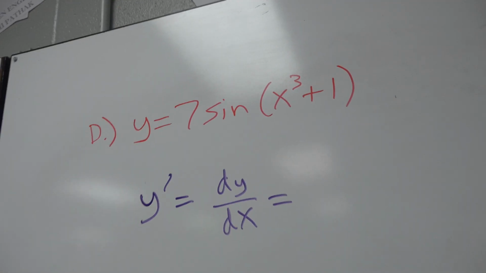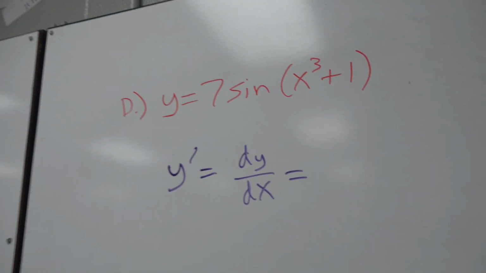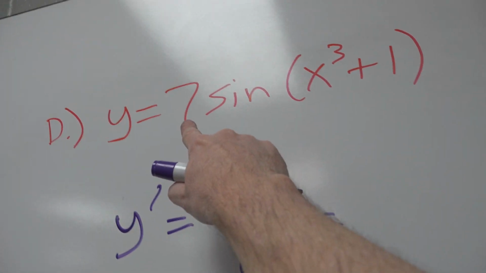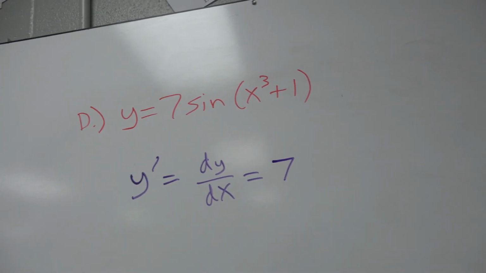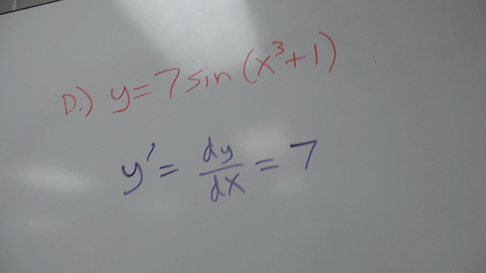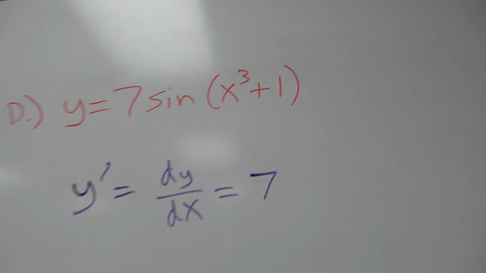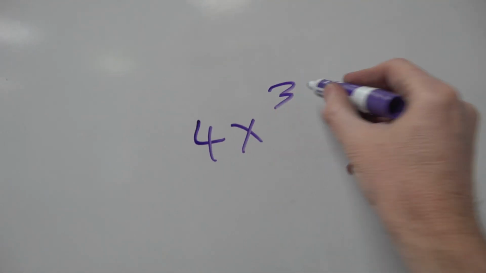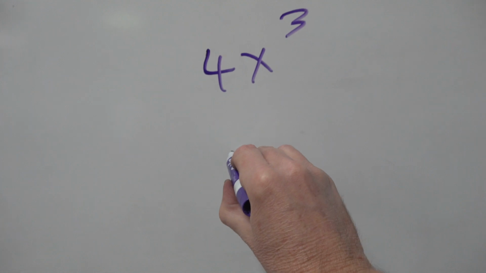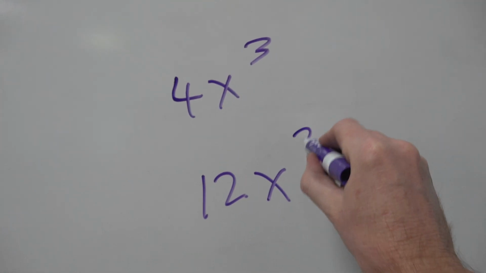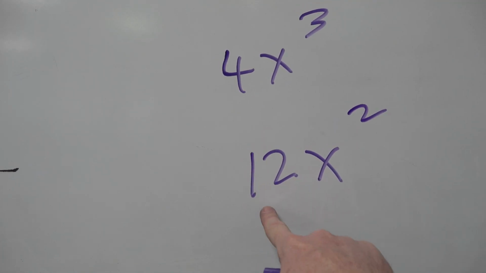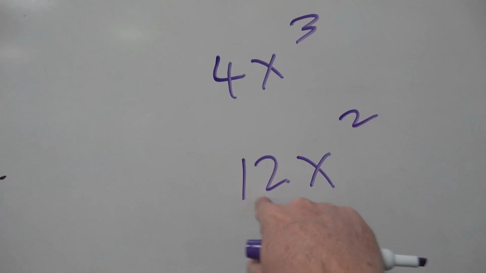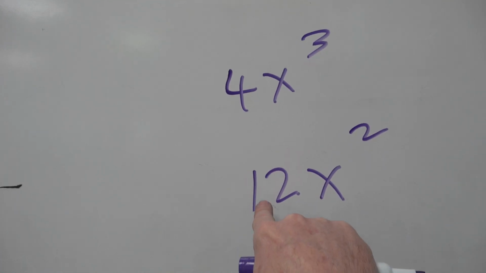Coefficient. Okay, let's see. I think we've talked a little bit about this already. Coefficients just stay. They stay right there. Okay? It's just 7 times as much as it would have been if we didn't have that 7 there. So just keep the coefficients. You know what? I don't write this down, but just as a side note, even when 3 comes down and multiplies 4 in your most basic derivative, doesn't it become like 12x squared? Isn't 4 the coefficient still in there, right? 4 is in 12. It's just masked by 4 times 3. But the coefficient is always still in there.